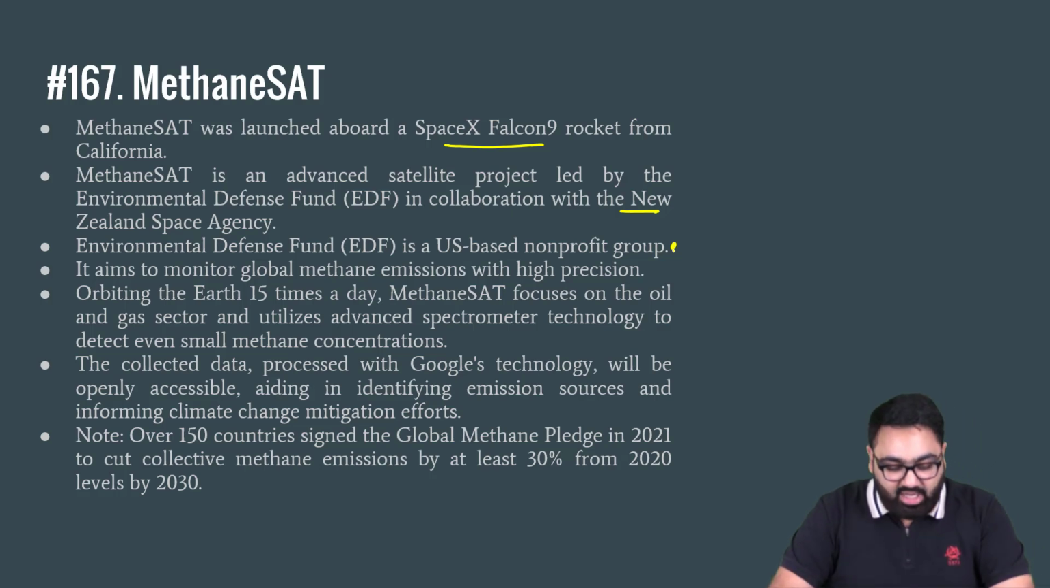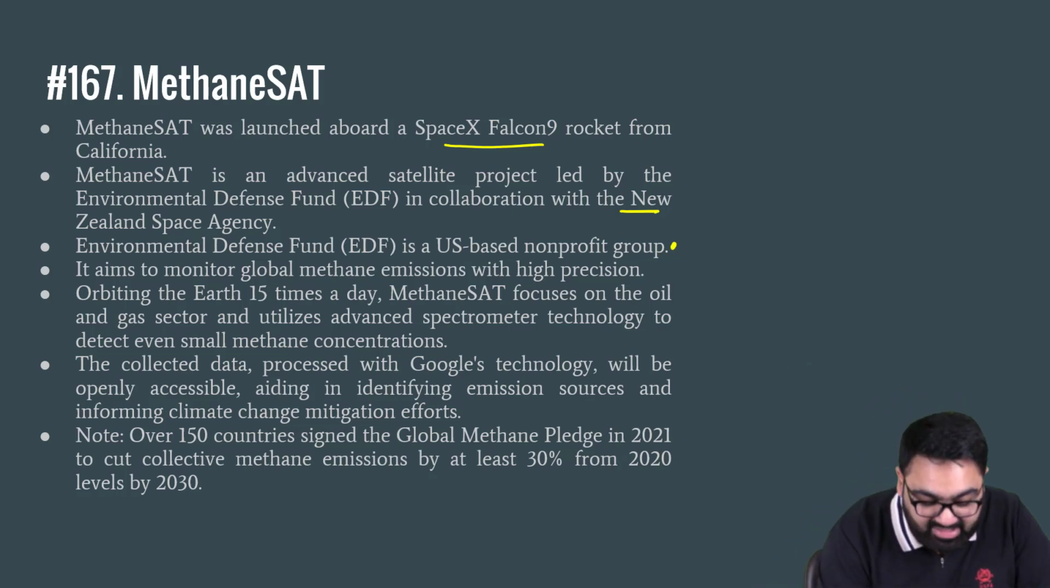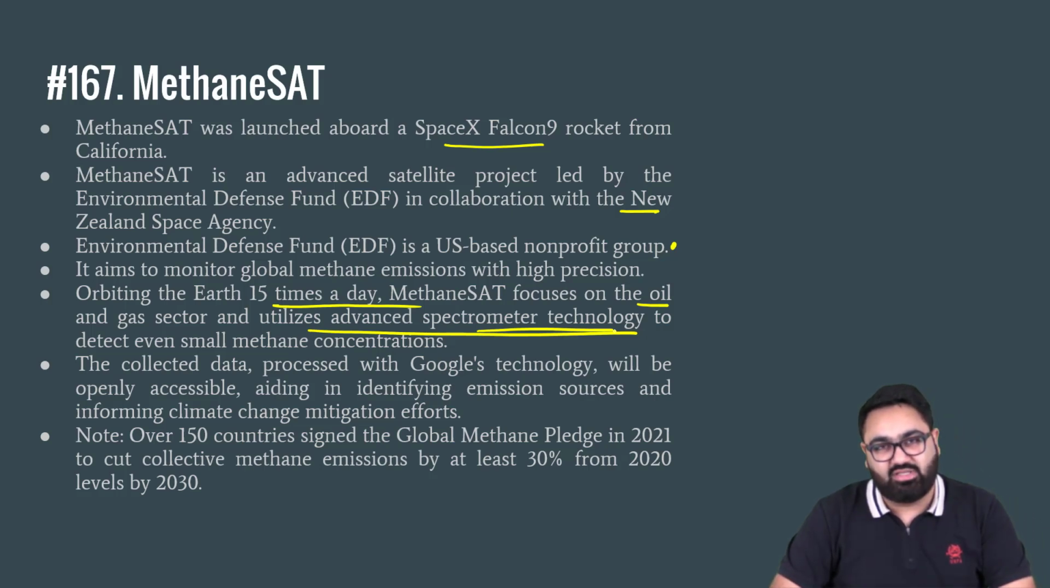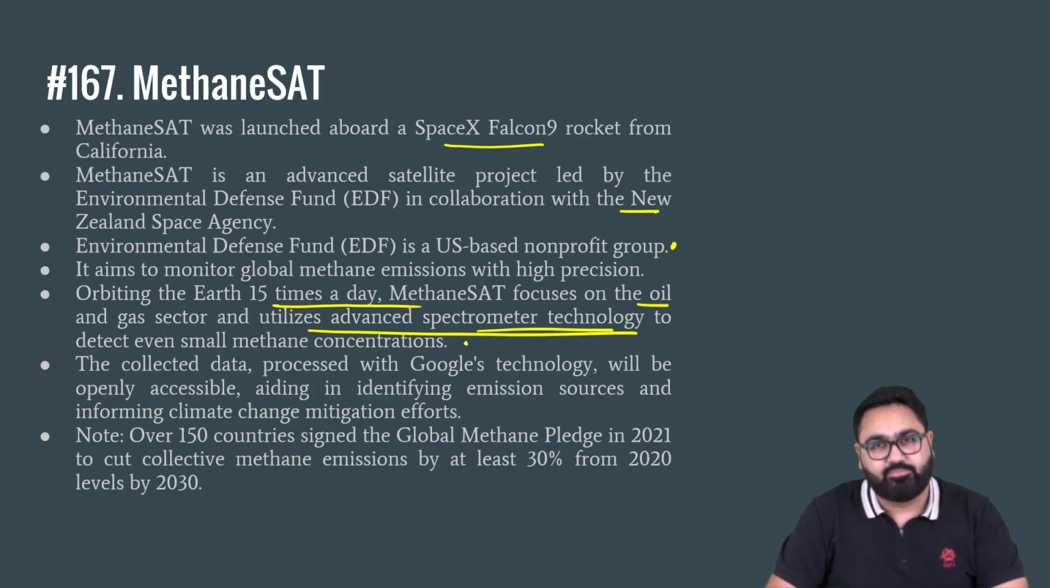What will it do? It will, as I said, monitor global methane emissions over every country. It will orbit the Earth 15 times a day and will focus mainly on the oil and gas sector. And by the use of spectrometer technology, they will see how many methane emissions are coming from which part of the world. It is said to be so accurate that even small scale methane concentrations will be detected by it. Again, it is about holding the countries accountable and responsible for the promises that they make.